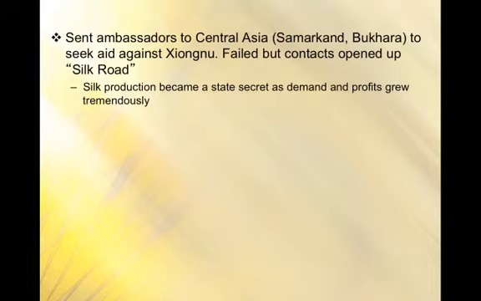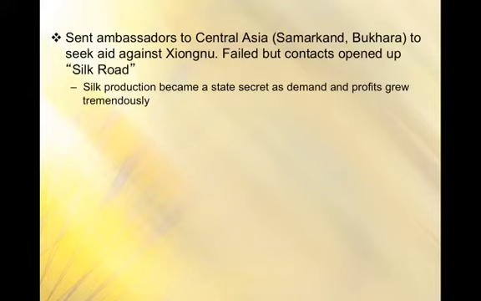They failed to make any military alliances, but what ended up coming out of it was that, through these contacts, they established a system of roads linking East Asia with Central Asia. And these are what we would call the Silk Roads later on. And because of these roads, which were built by the government and which encouraged long distance trade, silk production became a huge industry in China.